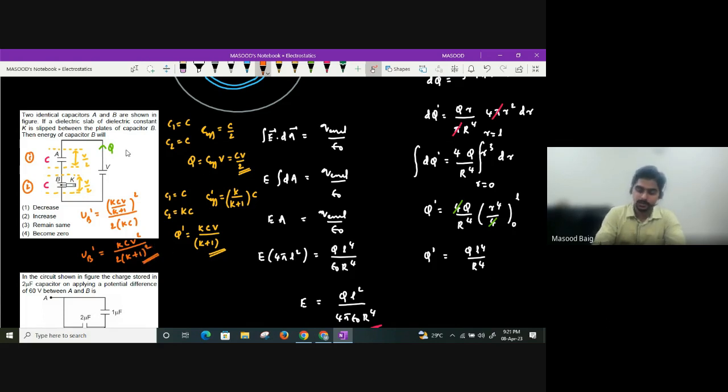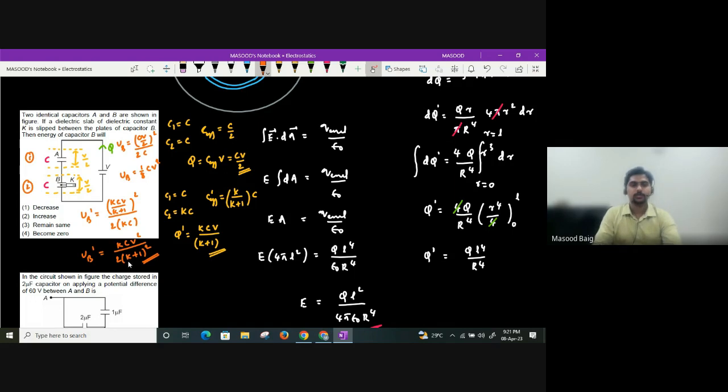Initially, what will it be? Initially, UB, if I take, the charge is how much initially? CV by 2, right? So what will I get? Half into the capacitance, Q square divided by 2C you can write. So C square V square by 4 you will get, guys. This is the initial energy I am writing. So UB value will be CV divided by 2 whole square, divided by 2C. So what is the initial energy that we are going to get? You will get 1 by 8 CV square.